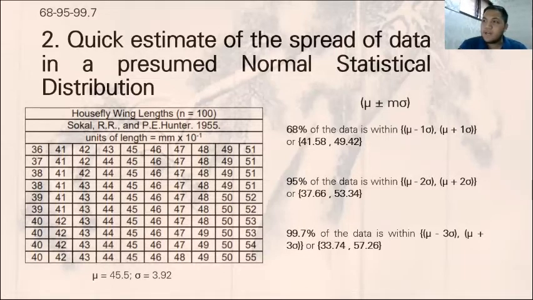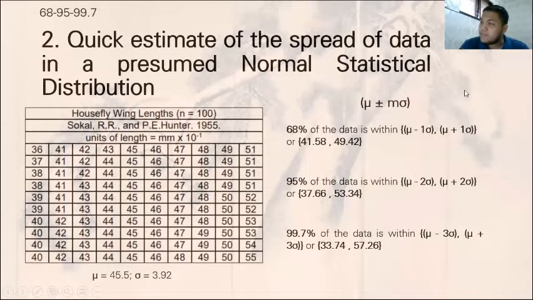So almost the same. That's why it's a quick estimate of the spread of data in a presumed normal statistical distribution. We have presumed that the data set is already normal, so we don't need to scrutinize all the data set in here. As long as we are given the mean and the standard deviation, we can easily estimate the range of the data.